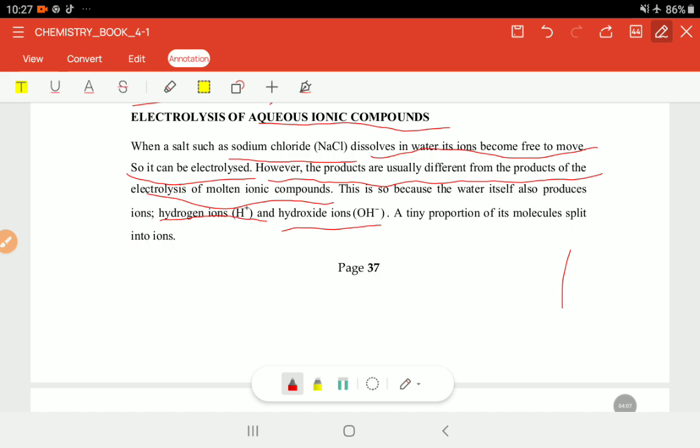Then ndipamene tikupeza kwena kuti mumadzi, yes, of course it's not madzi onse komano just a tiny portion of it, like madzi ochepa, ma molecules ochepa amapezeka kwena kuti mumadzi muja akupanga split in two ions. So it's not kwena kuti izi ngati mene zimachitikira mu sodium chloride, kwena ku sodium chloride has to split sodium and chloride ions.